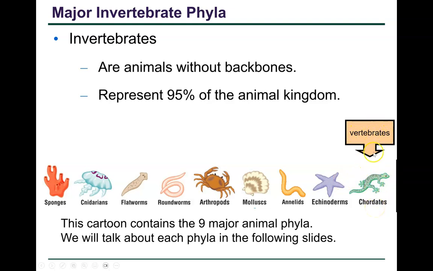Now the vertebrates fall into the chordates. So everything you probably think of as being an animal, like something that you see at the zoo, is probably a vertebrate. So we will be talking about those on page 3 of your study guide.